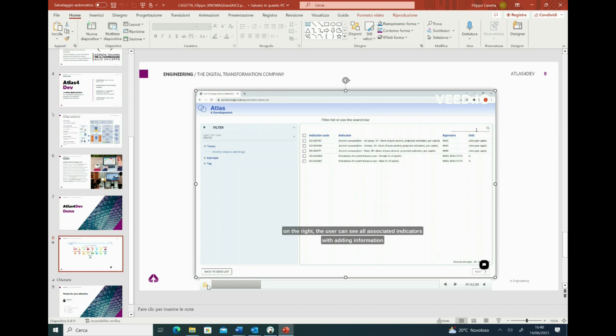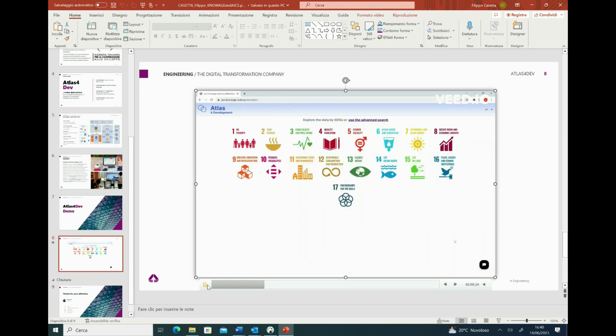As we have seen before, on the right we can see all the indicators that are related to this facet, and also in this case, we can apply some filters.